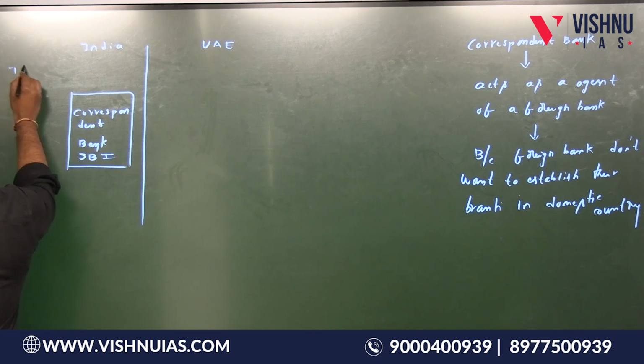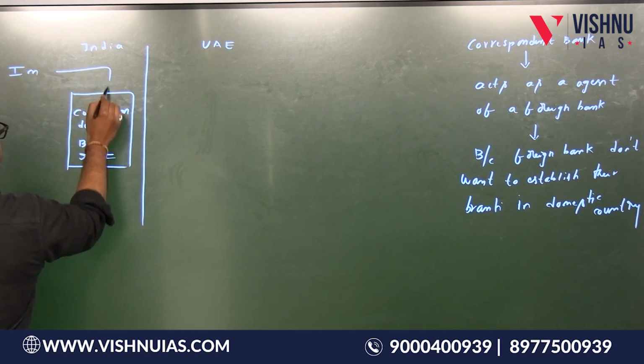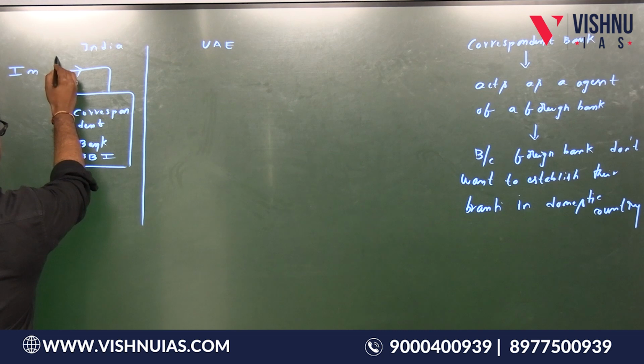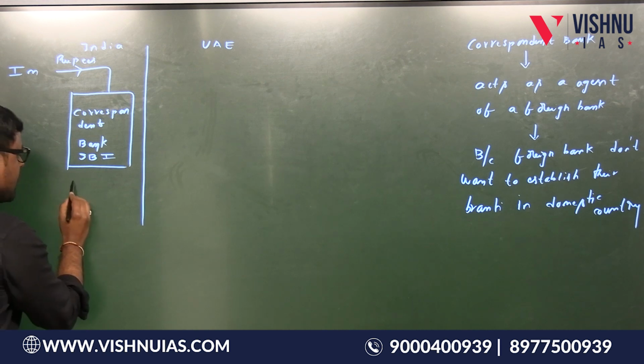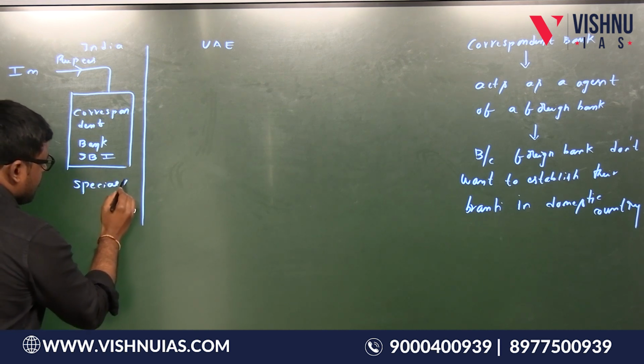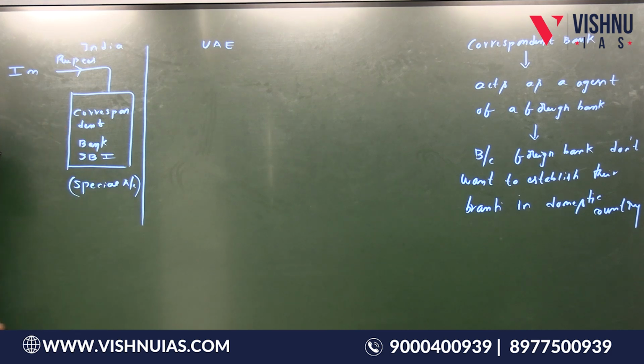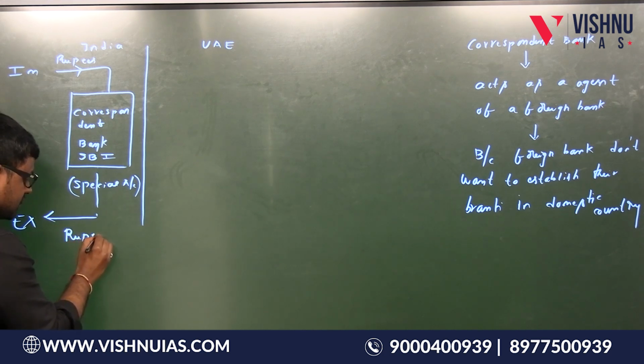Now, if we take importers in India, when they import something from Abu Dhabi, they will pay in terms of what? Yes, rupees. So all these rupees will go into the special account present in the correspondent bank. And the exporters, when they export something to Abu Dhabi, they are going to get money in terms of rupees. So this correspondent bank, looking at this special account, whatever the balance is there, that is going to be paid to exporters. Is this point clear?